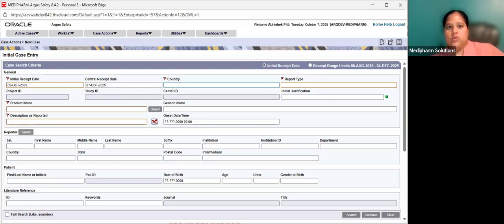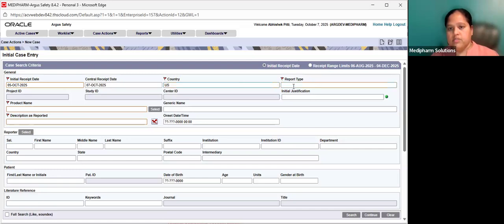Okay. So next we will move on to country. So this country here is the country where the event occurred. Say for example that event occurred in US. We make it as US. Suppose the subject went to Germany and he had that adverse event, then the country of reporting would be Germany. Okay. It is not the residency that is taken into consideration. It is where the event occurred. In that country you have to mention.